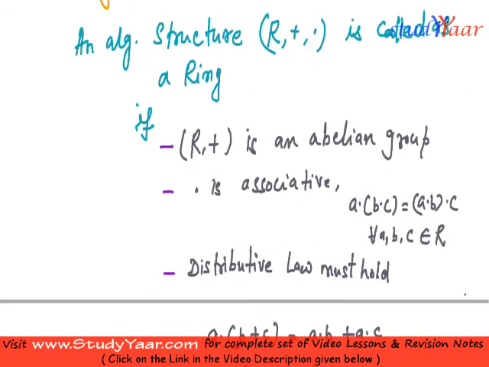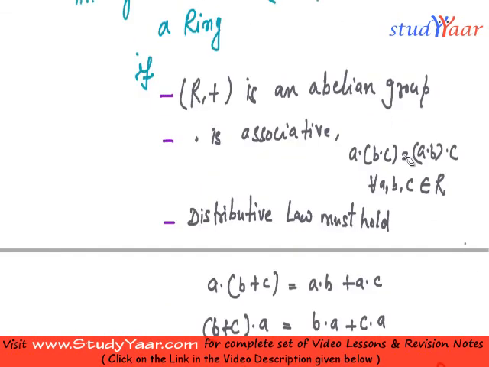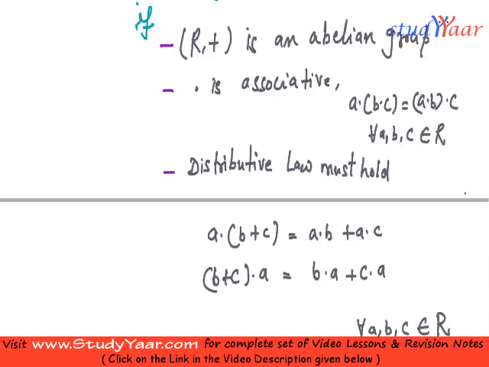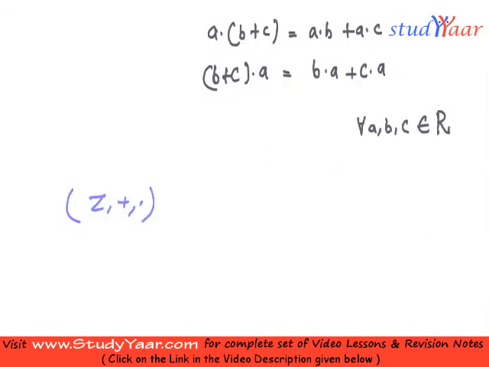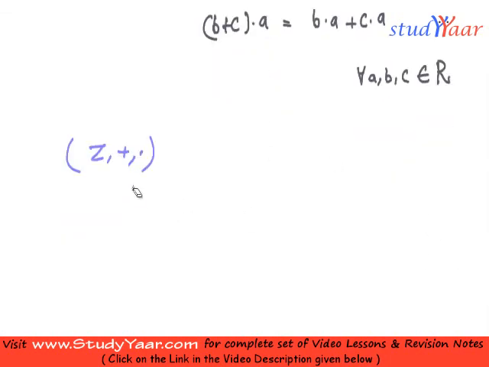What is the next condition? Dot should be associative. Obviously the multiplication operator is associative, so I do not have to do anything about it. And the distributive law must hold. Obviously for all integers the distributive law holds, therefore Z, plus, dot is a ring, or we say that the operations multiplication and addition on integers form a ring.